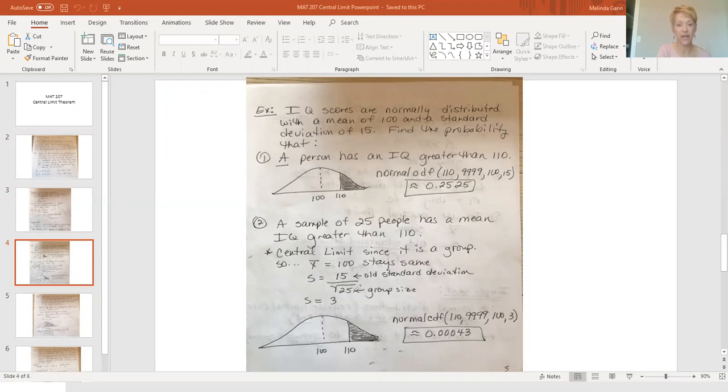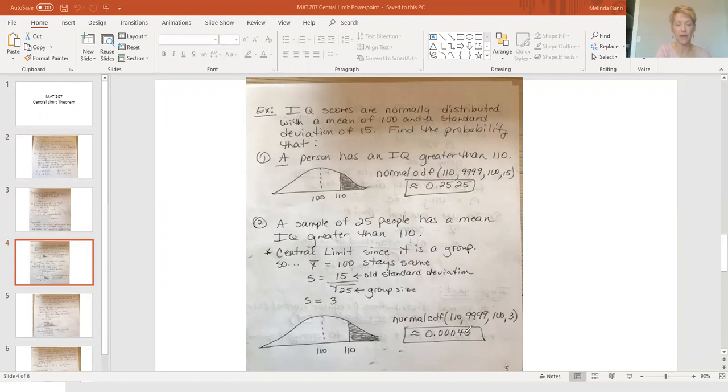I can't use the same standard deviation that I use for individuals. Remember, it's that old standard deviation of 15 divided by the square root of n, your group size. We were picking 25 people, so the square root of 25 is 5, and 15 divided by 5 is 3. So when I work this problem, my standard deviation is not going to be 15, it's going to be 3. Notice the pictures look the same; the only difference is the standard deviation. It's still normal CDF, left endpoint, right endpoint, mean stays the same, but my standard deviation is 3, not 15.